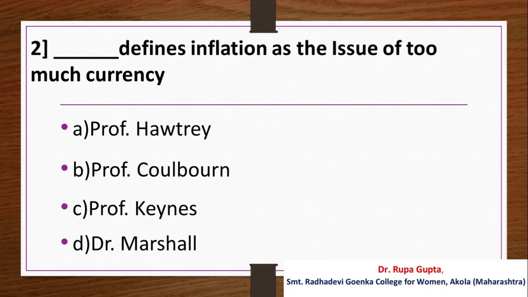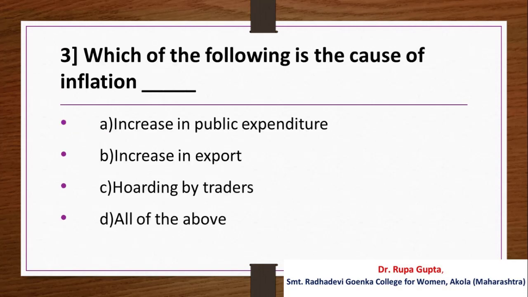Question number 2. Dash defines inflation as the issue of too much currency. Option A. Professor Havtrade, B. Professor Colborne, C. Professor Keynes, D. Dr. Marshall. And the correct answer is A. Professor Havtrade.